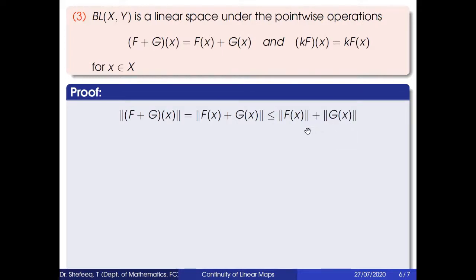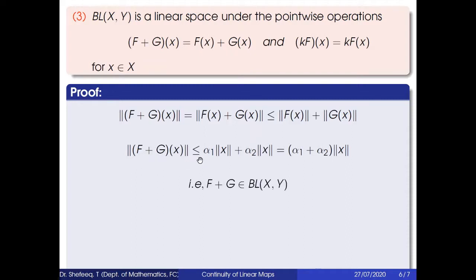And also we have norm f of X less than or equal to some alpha 1 into norm X, and norm g of X less than or equal to some alpha 2 into norm X. So this means alpha 1 plus alpha 2 times norm X. So we have norm f plus g of X less than or equal to alpha 1 plus alpha 2 of norm X. This shows that f plus g belongs to BL of X, Y.